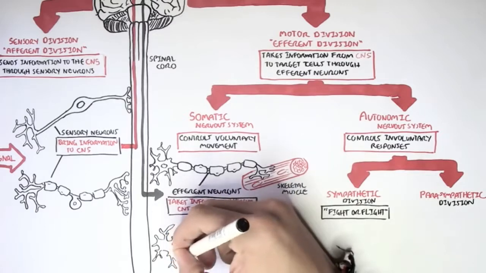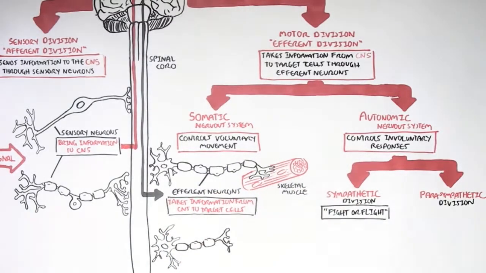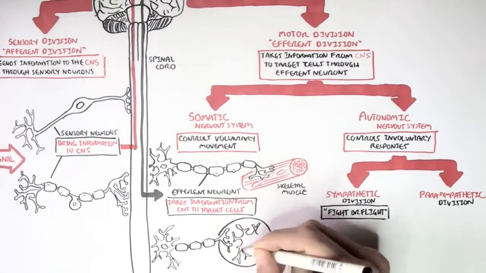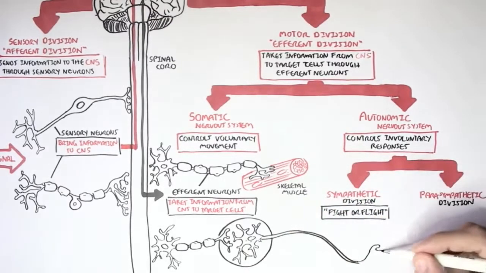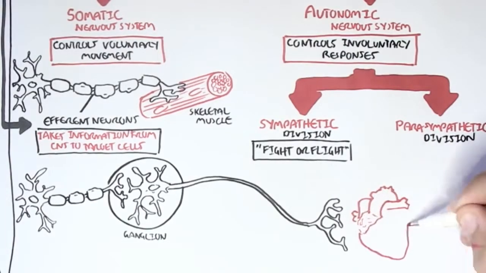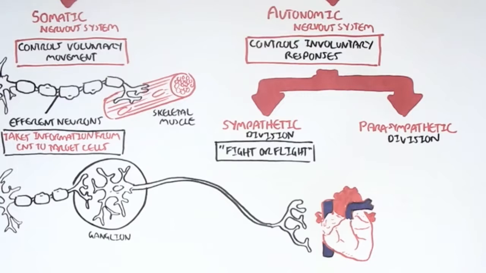Now, both divisions of the autonomic nervous system take information from the central nervous system to a target cell involuntarily. For example, the information here is being sent to the heart's conduction system through efferent neurons. There are two, as you can see. And this is typical of the autonomic nervous system.